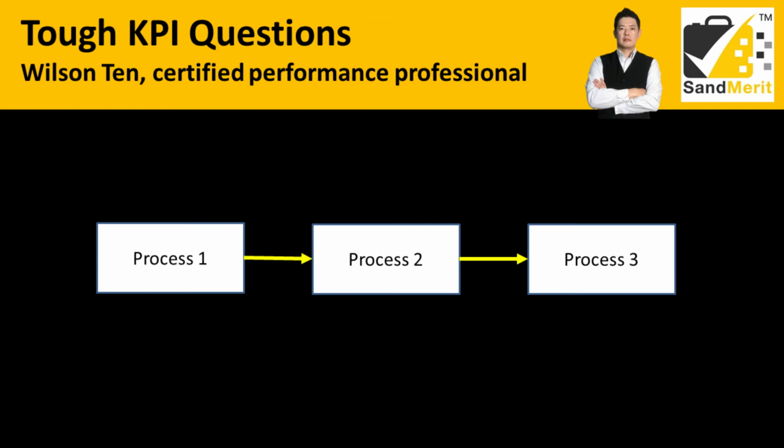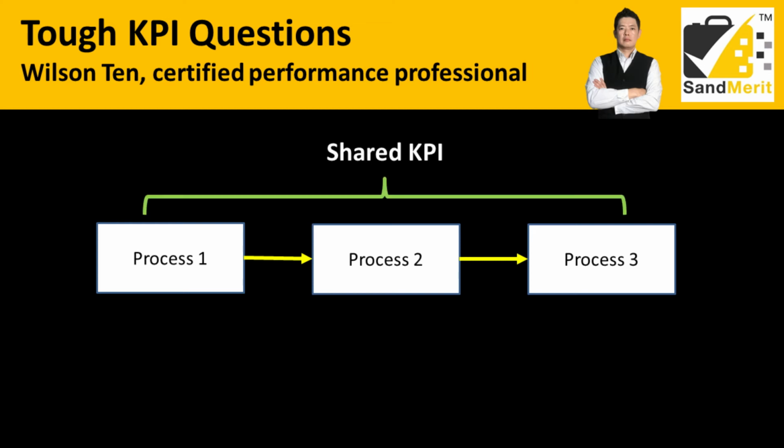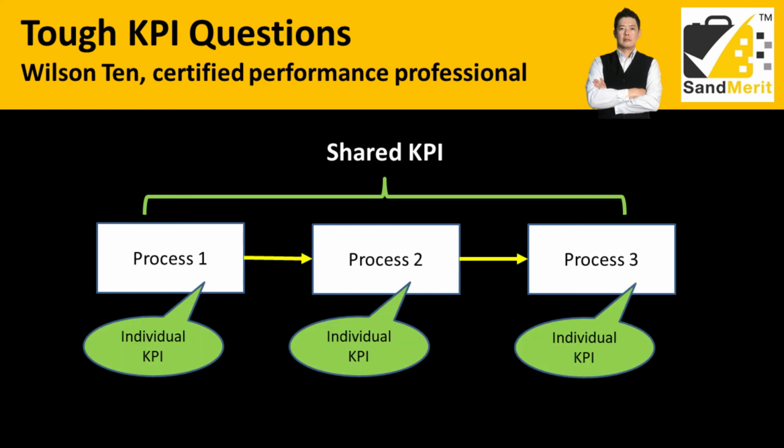What you can do is, you can set a shared KPI on delivery. Then, don't forget that even though you have a shared KPI, you also need to set the individual KPI for each employee. If not, then you may have one bad apple affecting other employees. What you need is a combination of the shared KPI and also the individual KPI to drive the performance.